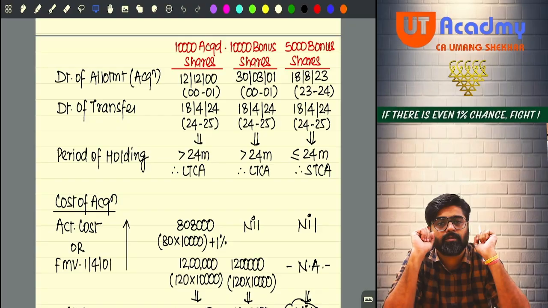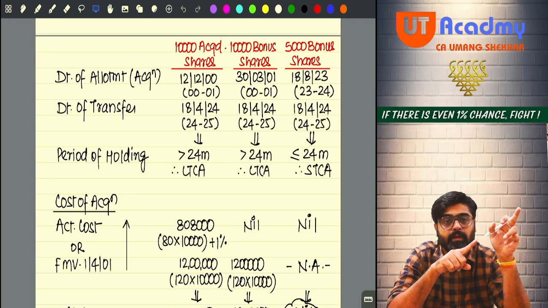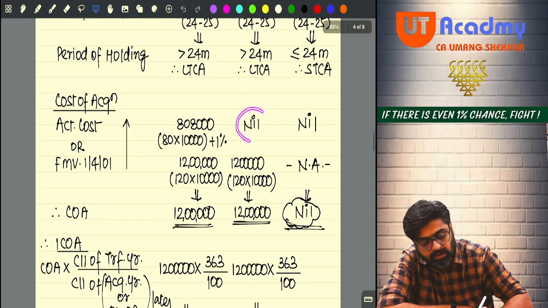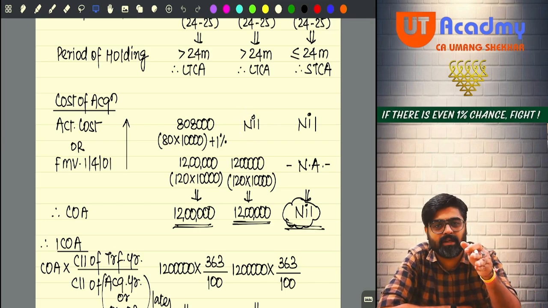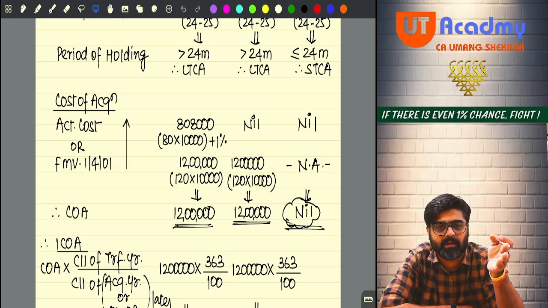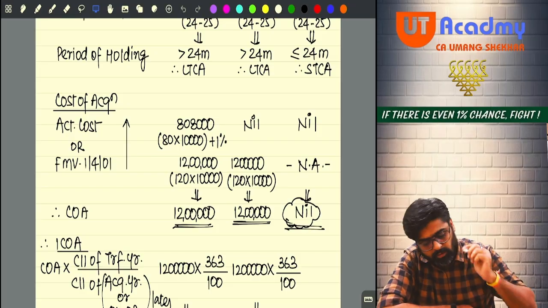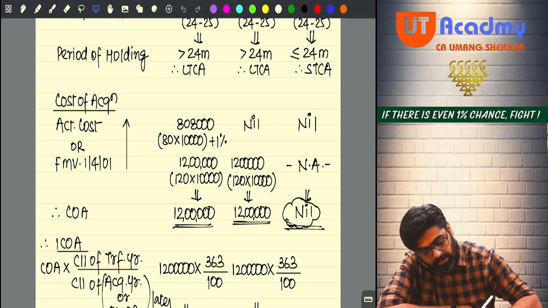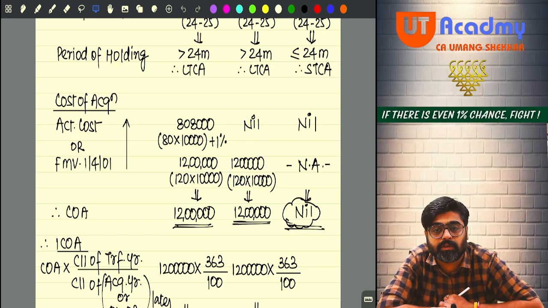So for these bonus shares also, their cost of acquisition will be either the actual cost or the fair market value, whichever is higher. So what was their actual cost? Bonus shares cost you nothing. Actual cost was nil. And the fair market value of these shares of A Private Limited was 120 only, no? At the time of 1st April 2001. Yes or no? So 120 I will take here also. Into 10,000 bonus shares, I will get 12 lakh rupees fair market value. So nil or 12 lakh, whichever is higher, 12 lakh will be the cost of acquisition.